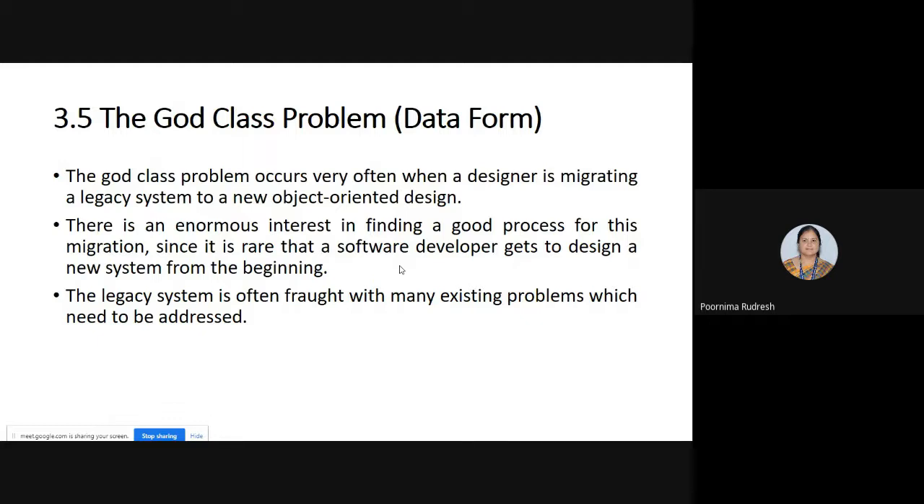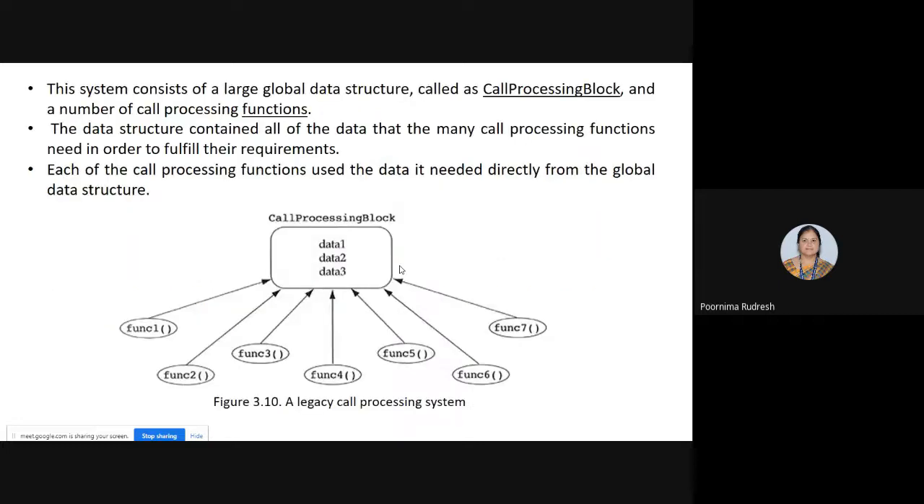So first we'll consider a legacy system as an example, then how that can be redesigned by using the object oriented design. Here, let us consider an example of call processing. Here, we are considering an example of a call processing system. And this is an example for a legacy system.